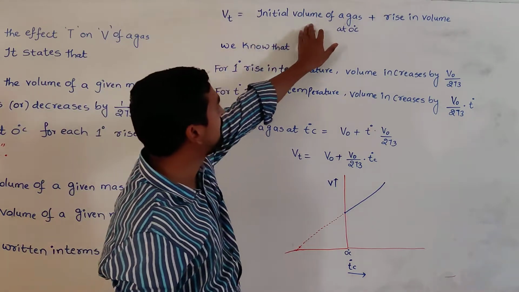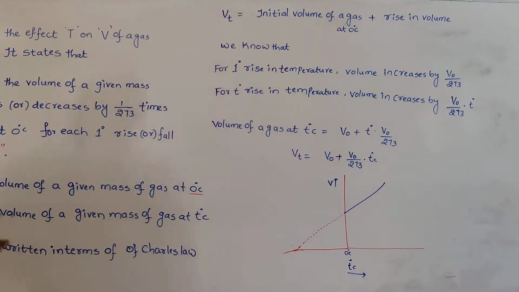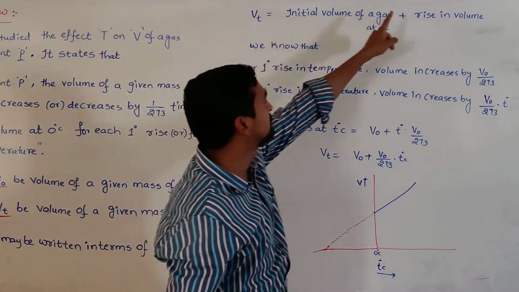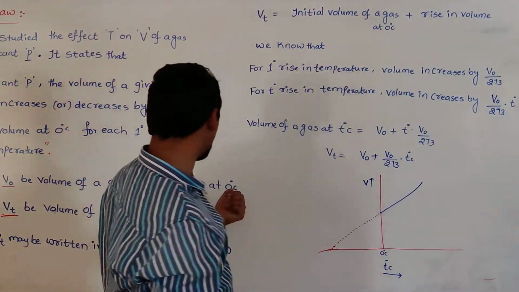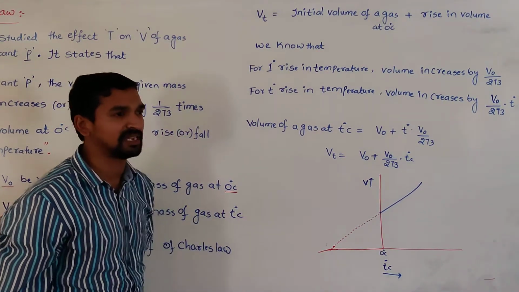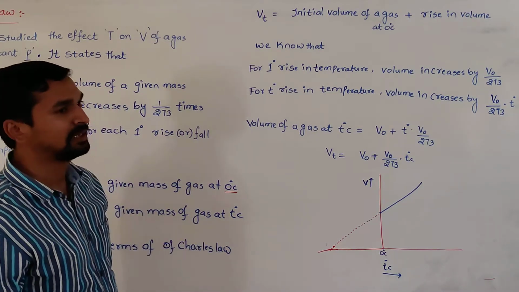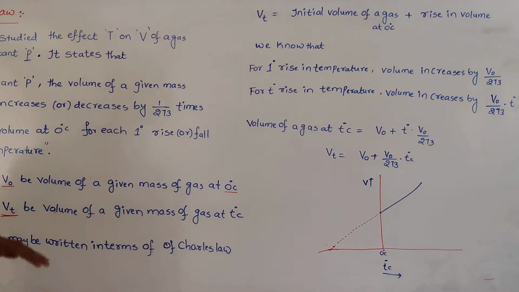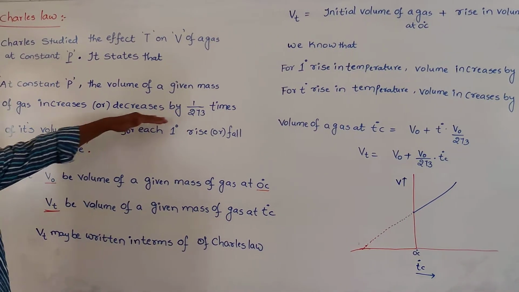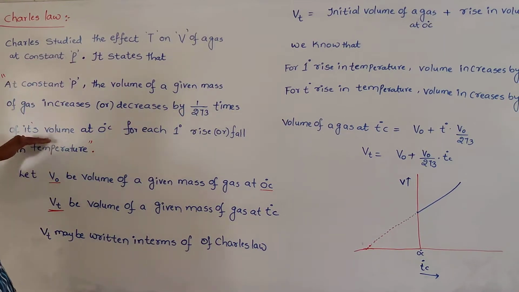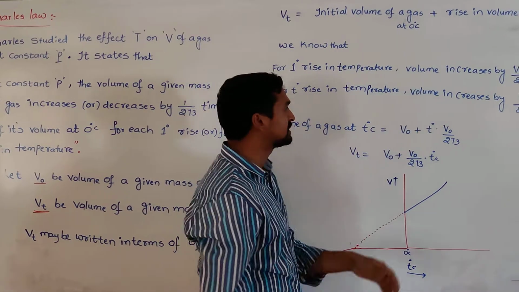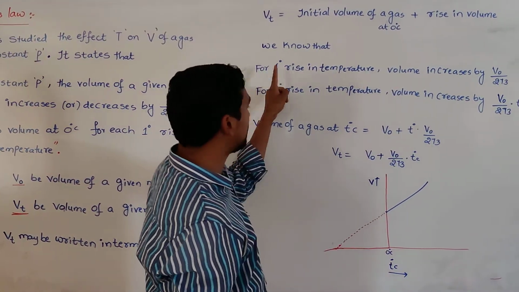What is the initial volume of a gas at 0 degree centigrade? That is V0. At 0 degree centigrade, the volume is V0. How much is the rise in volume when temperature rises from 0 degree centigrade to T degree centigrade? We have to first calculate that. So we were given one clue: whenever you are rising the temperature by 1 degree, the volume is increased by 1/273 times of its volume at 0 degree centigrade.